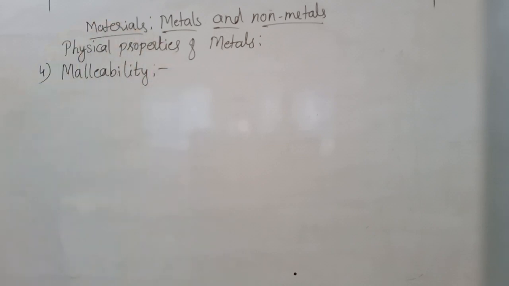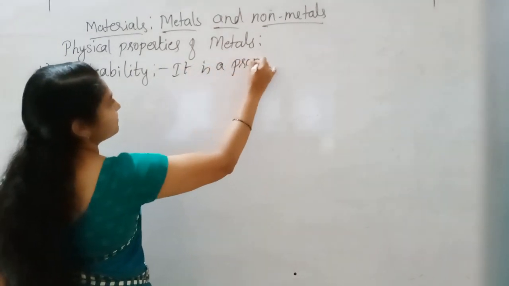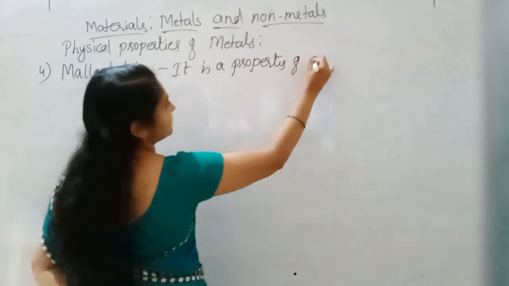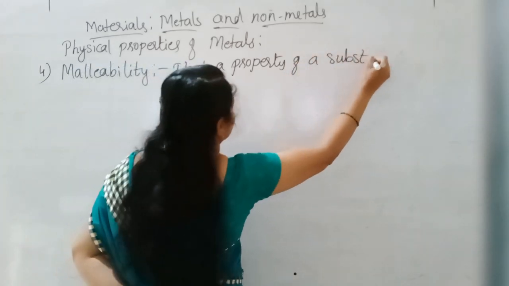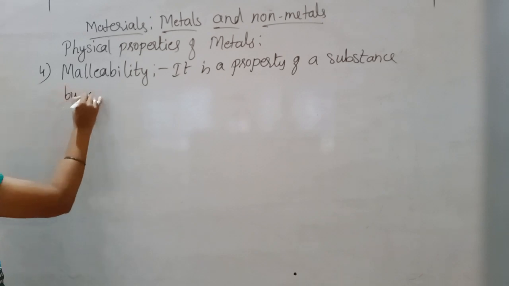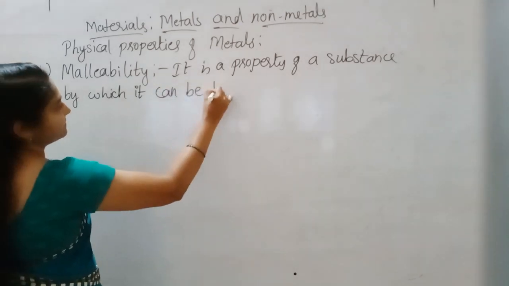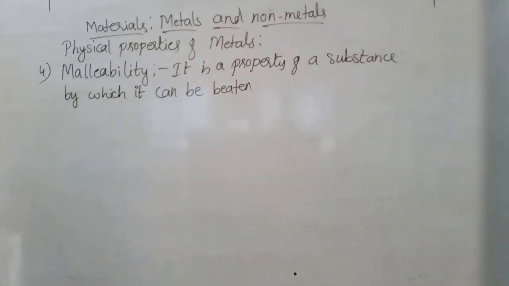What is malleability? Malleability is a property of a substance by which it can be beaten into thin sheets.